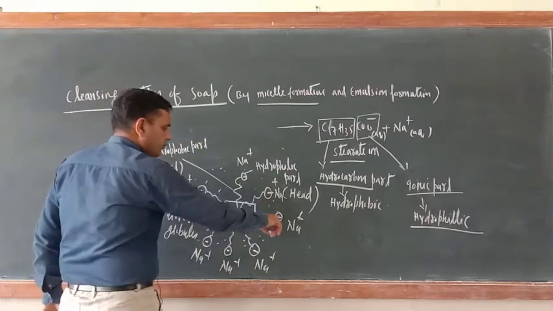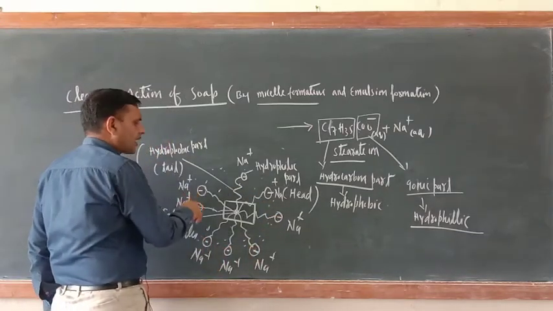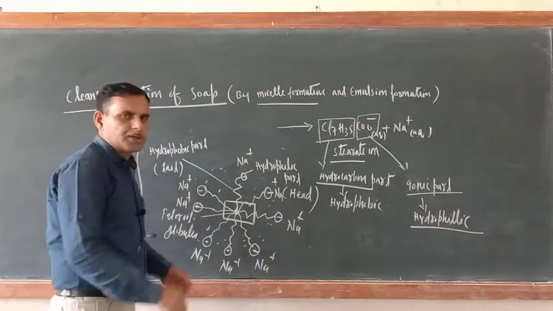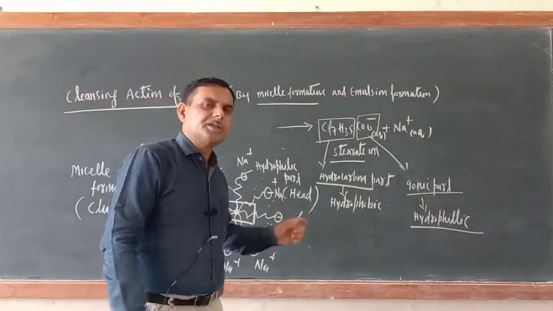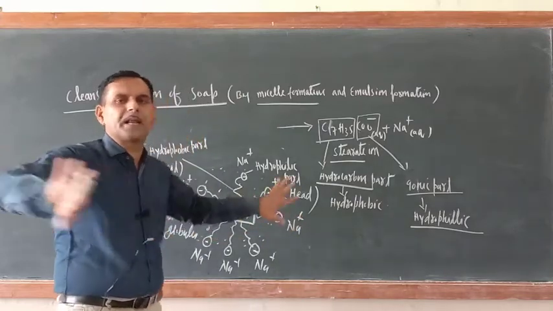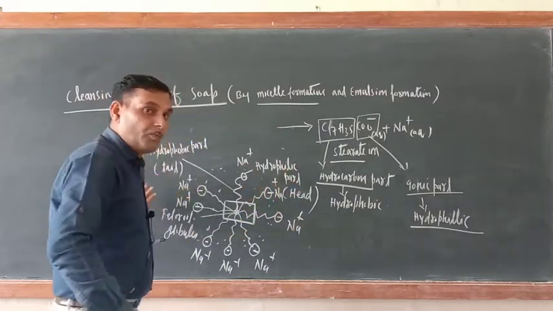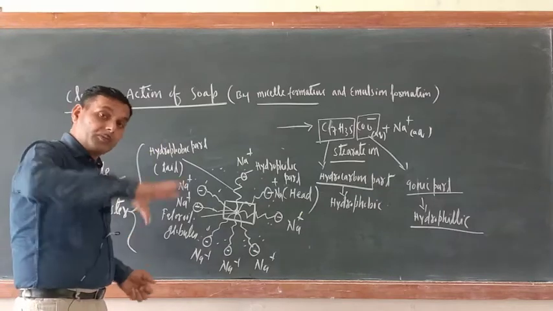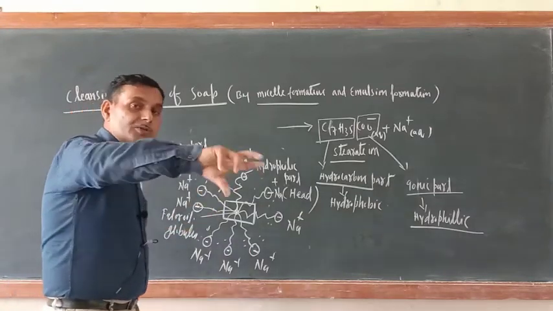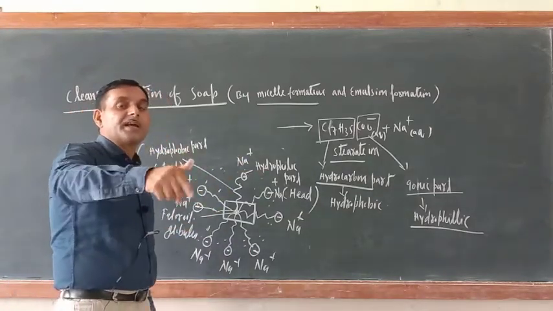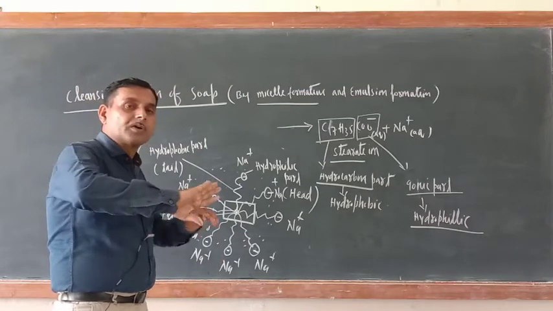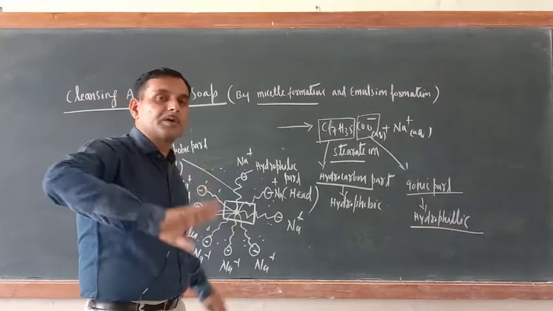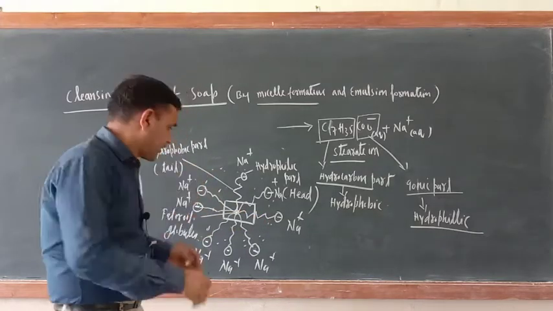Now try to understand. If you see carefully, all these head parts have the negative charge. So because of the similar charge, these head parts will repel. In one micelle, there are so many stearate ions, and all have negative charge at their head. Because of that, they will repel each other, because similar charges always repel each other.